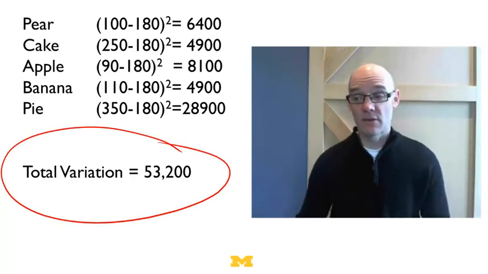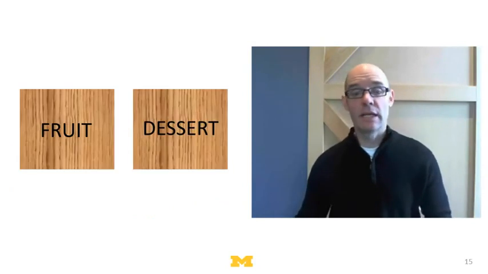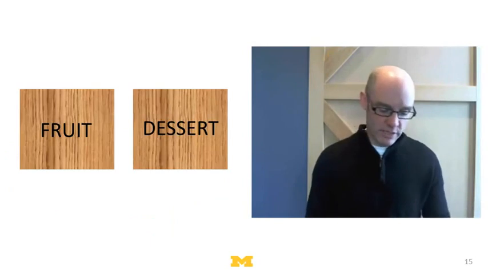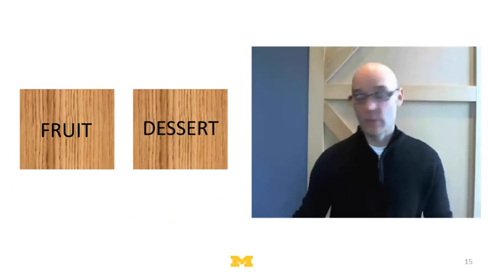Remember, we got this massive number, that the total variation was 53,000. But when we think about things like bananas, we think about them differently than cake. We put them in different categories, and these categories enable us to make better predictions. So we created a fruit category and a dessert category, and we could then make predictions about how many calories fruits have and how many calories desserts have, and we reduced the variation.